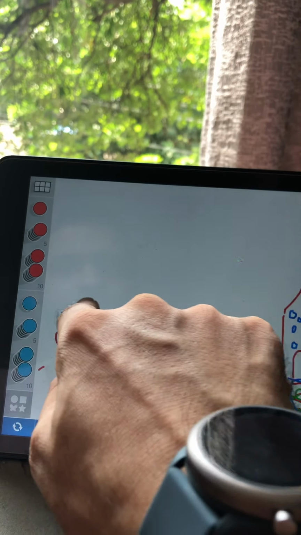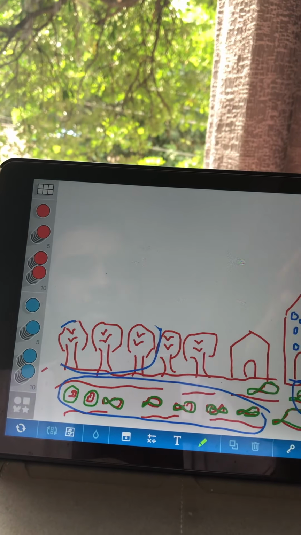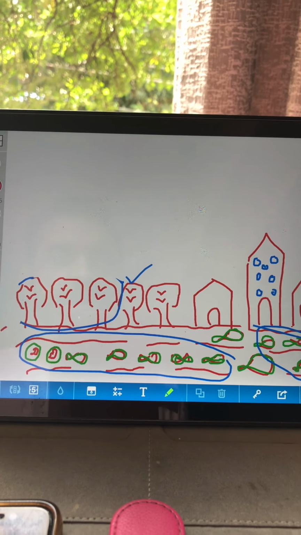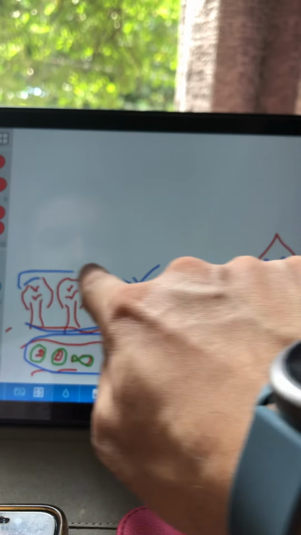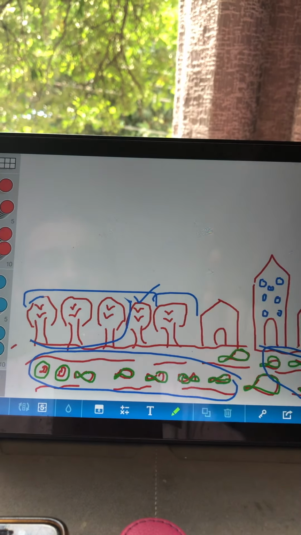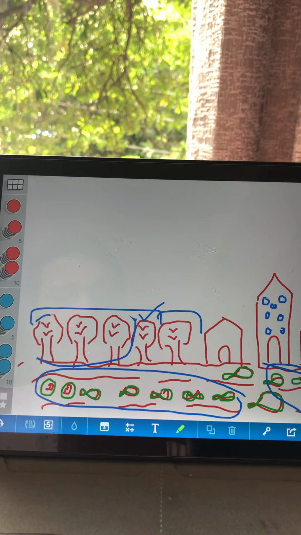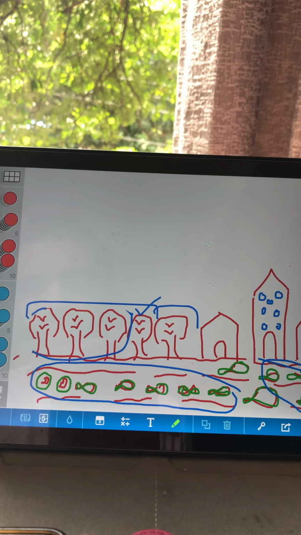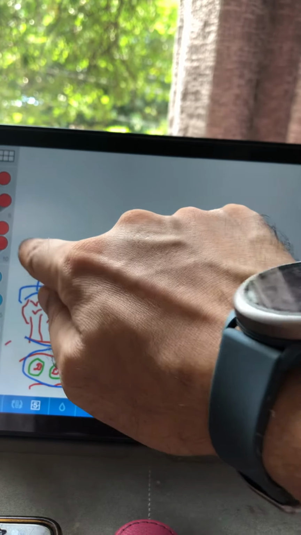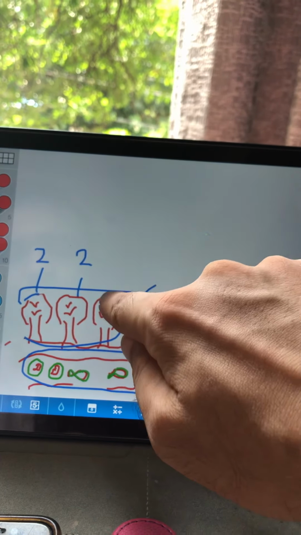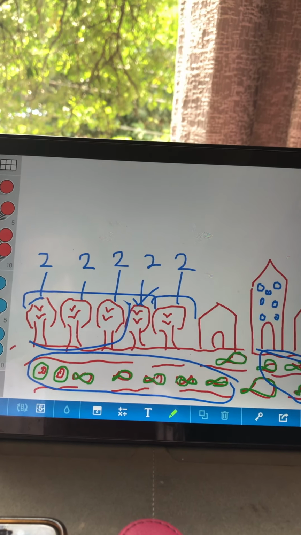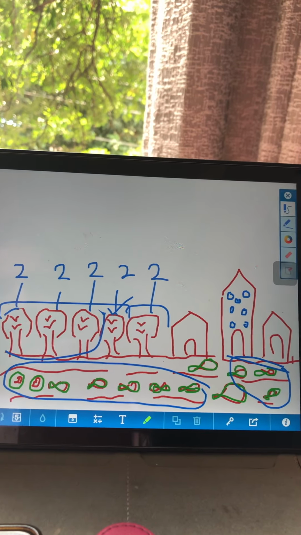Don't count. Then there were 2 more on the fourth tree. Then that makes it together 8 birds. Then there were 2 more on the last tree. Then how many birds are there in all? That's 2 and 2 and another 2 and another 2 and another 2. 2 plus 2 plus 2 plus 2.